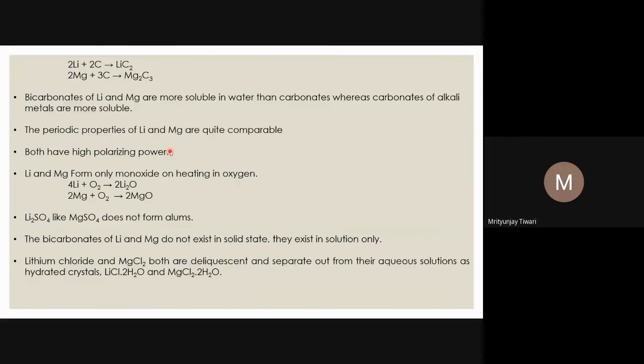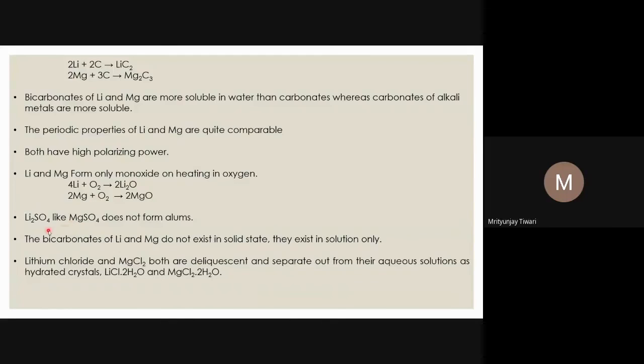Both have high polarizing power. And why do they have high polarizing power? Because the charge to size ratio is high in both cases, lithium and magnesium. So their polarizing power is much higher than the other alkali metals. Lithium and magnesium form only monoxide on heating in oxygen. Lithium reacts with oxygen to form lithium oxide, and similarly magnesium forms oxide, MgO, when the pure metal is heated with dry oxygen.